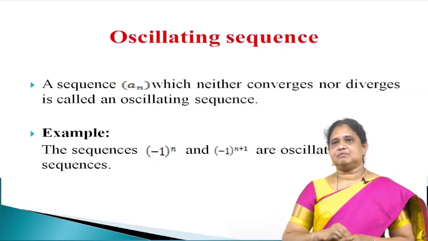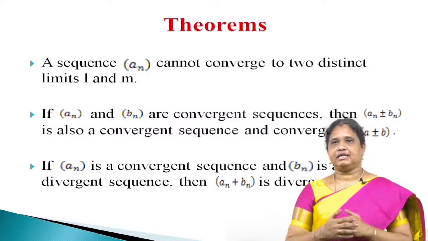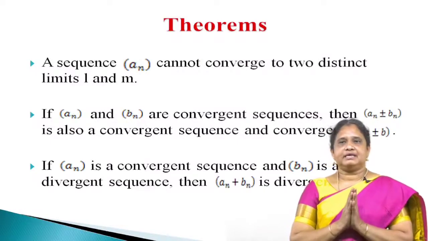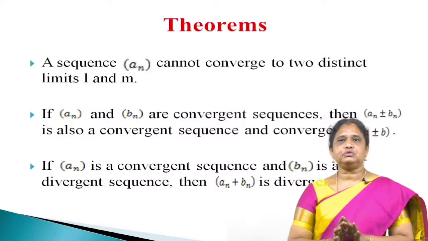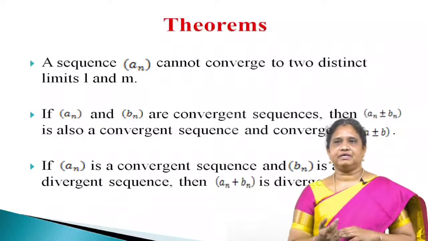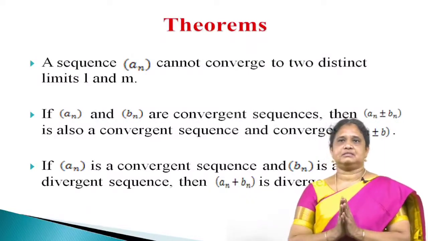Let us see some of the statements of the theorems regarding sequences. A sequence a_n cannot converge to 2 distinct limits. So from this theorem we are clear that a sequence has only one limit.